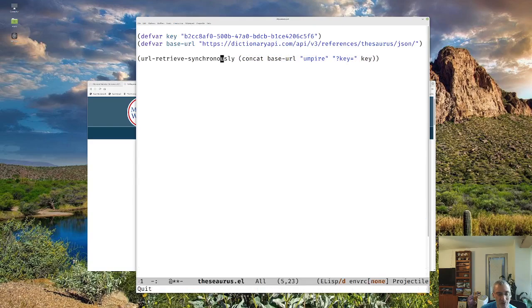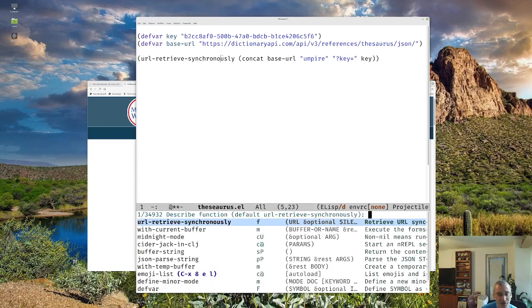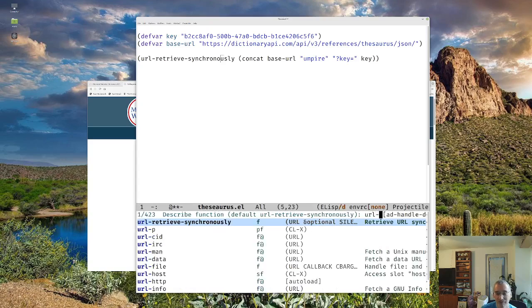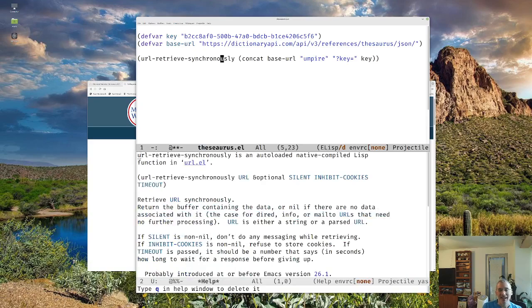And there's also url-retrieve, which you can see with Control-H F to describe a function, which does it asynchronously, which means it'll go in the background and then call something with the result. But since I want this to be an interactive editing function, where I hit the special hotkey, it looks for synonyms for the word that I'm over, and then brings it back, and I can select one, it made sense to me to make this synchronous. So let's look at the documentation for that.